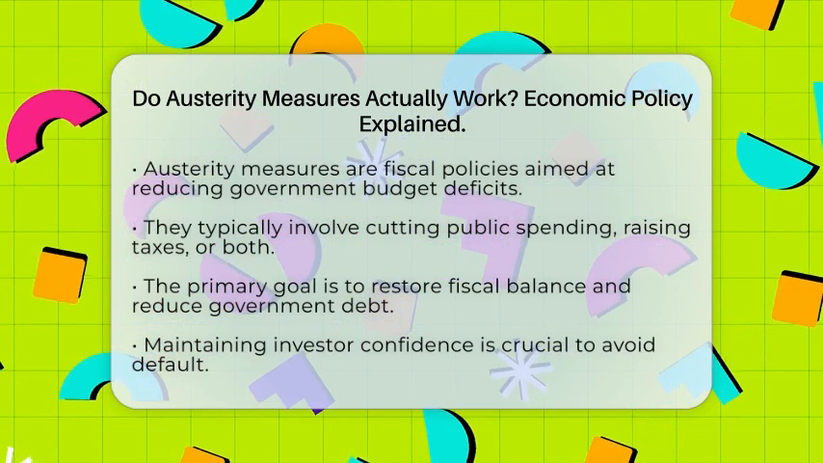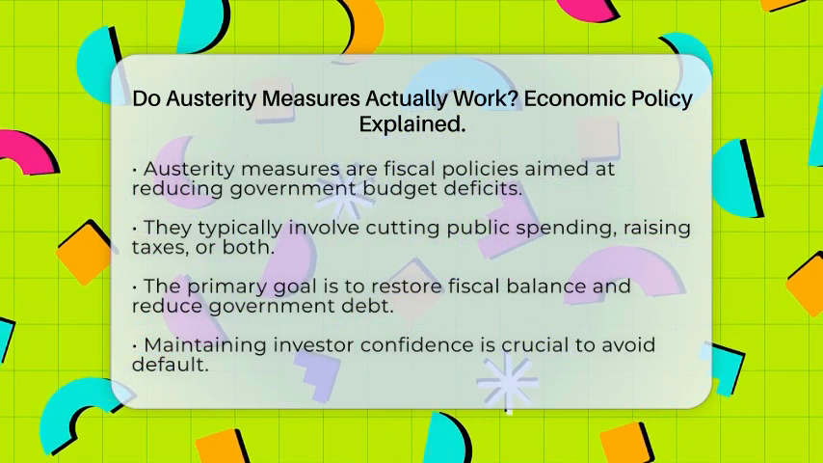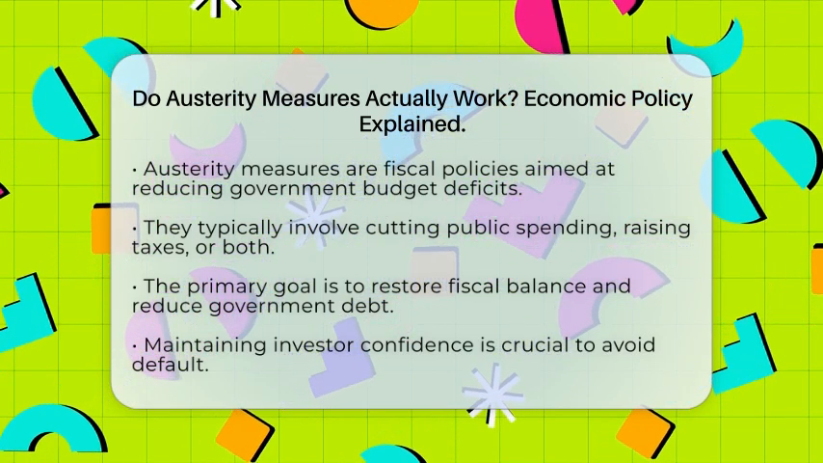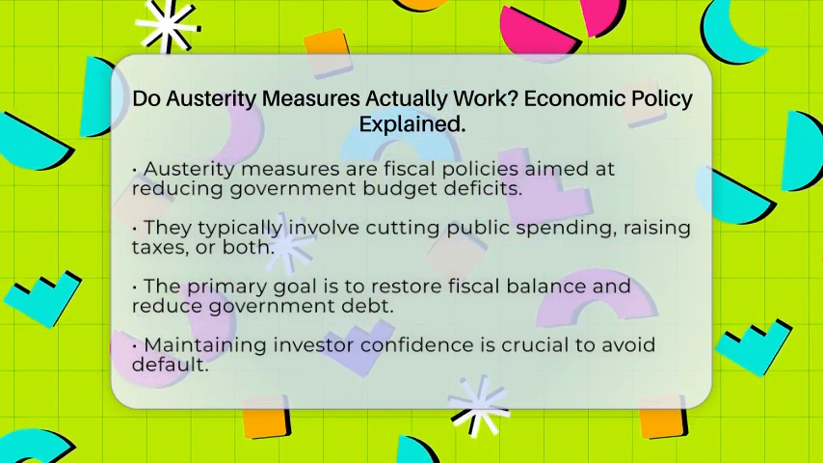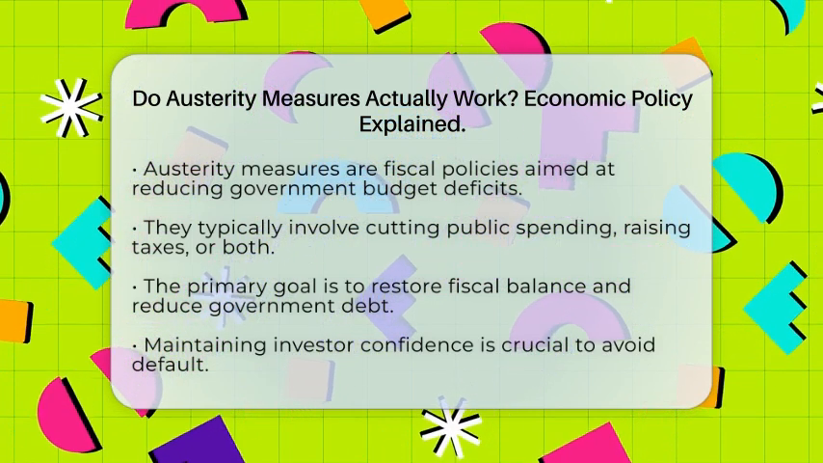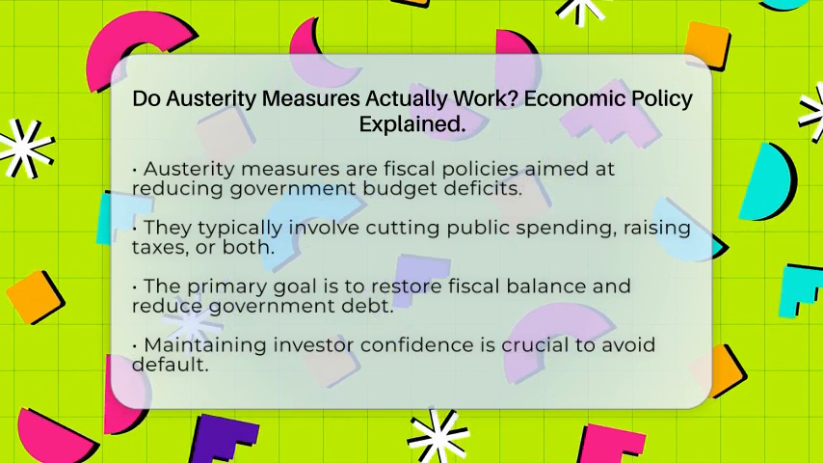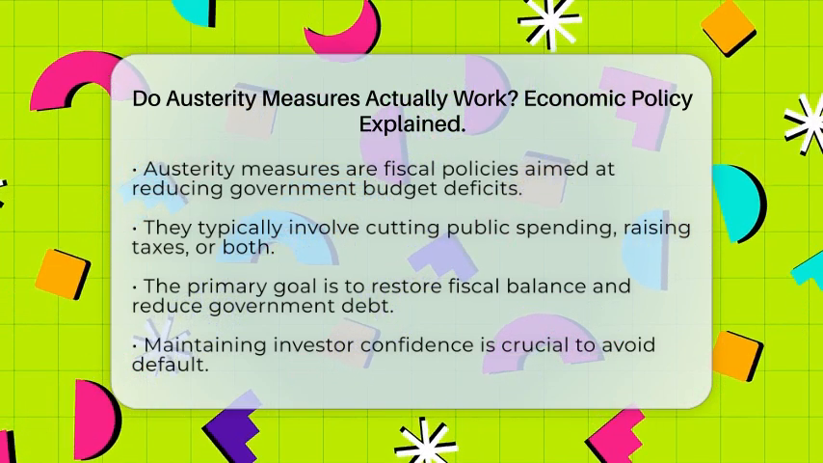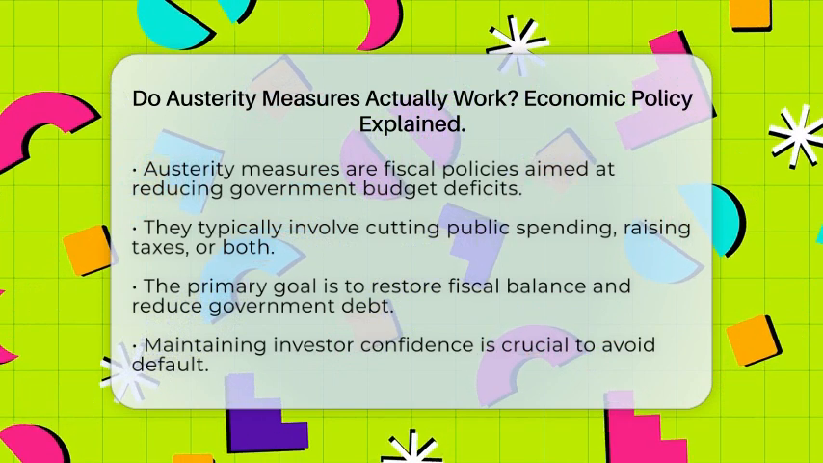They usually involve cutting public spending, raising taxes, or doing both. The main goal is to restore fiscal balance and reduce government debt. This is important to avoid default and maintain investor confidence. Now let's break down what happens when austerity measures are put in place.